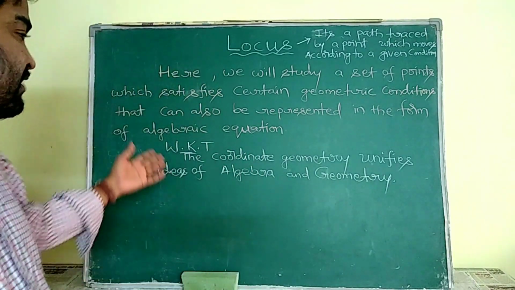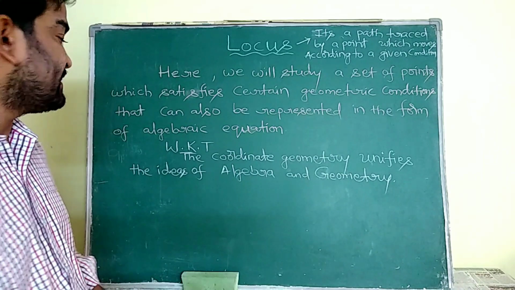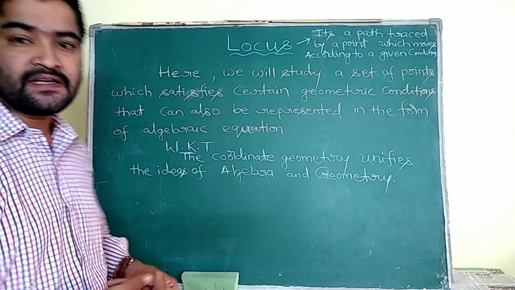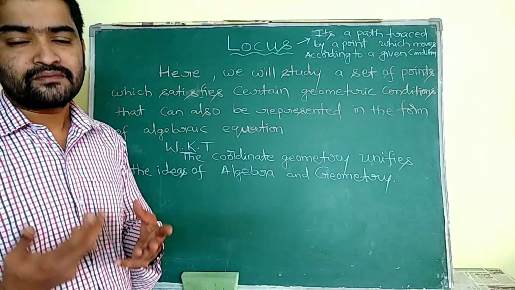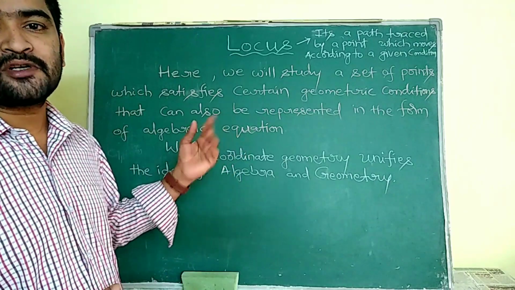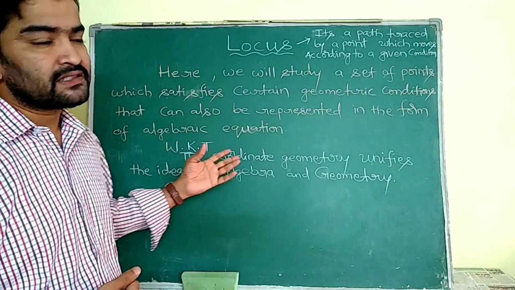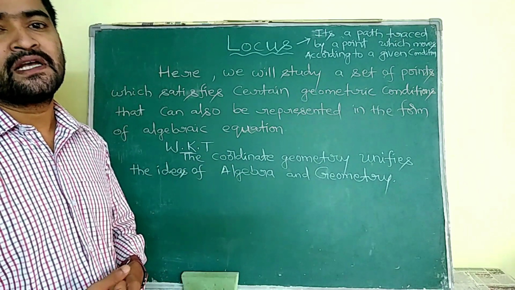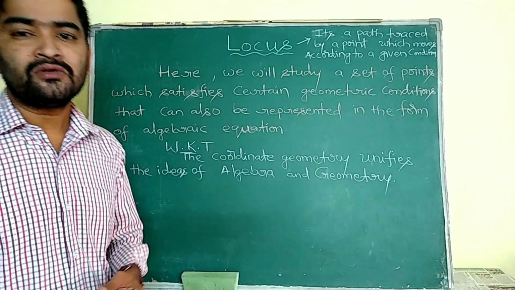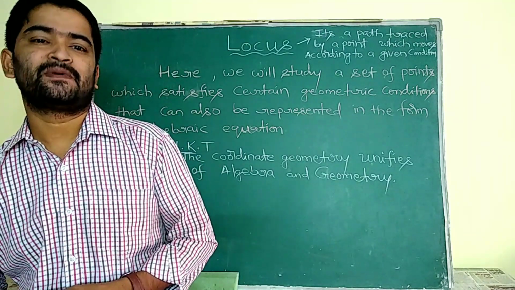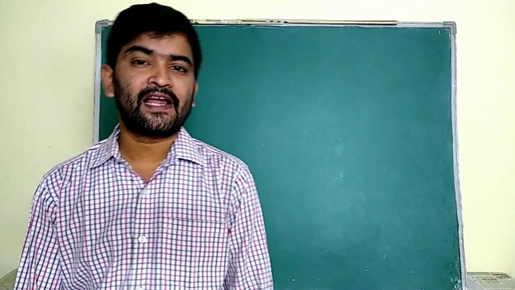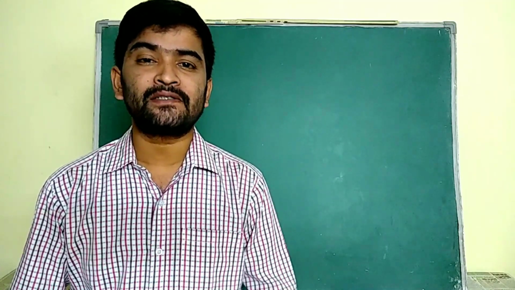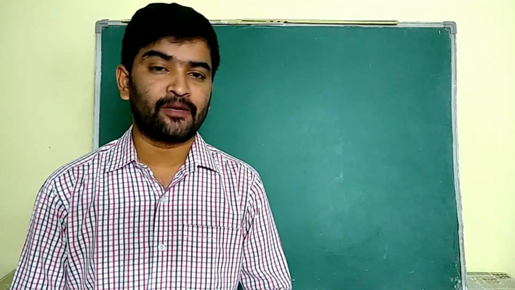We know that coordinate geometry unifies the ideas of algebra and geometry. So firstly, we are going to discuss the basic requirements for the chapter locus. That means if we first discuss some formulas related to coordinate geometry, it will help us to discuss the chapter locus. Geometry is of two types. The first one is Euclidean geometry and the second one is analytical geometry or coordinate geometry.